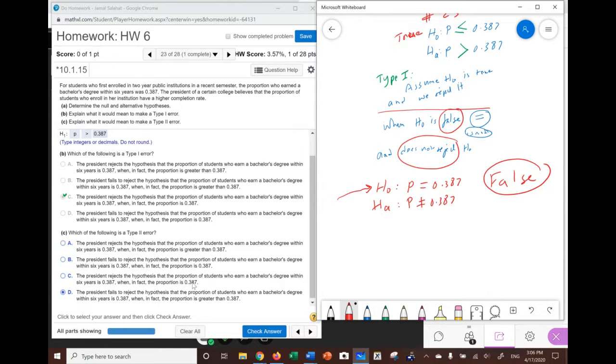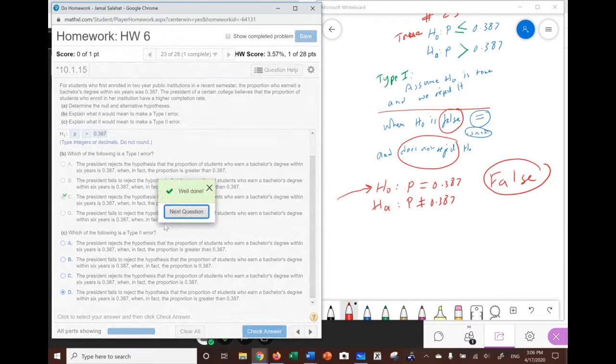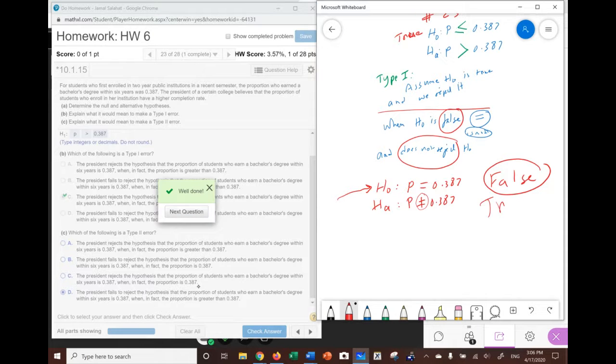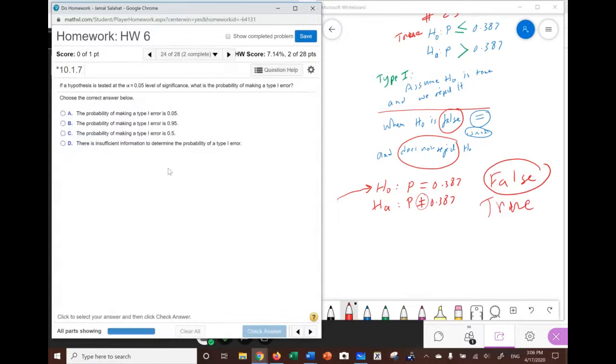The proportion is 0.3 something. We said when it's false, so we have to go with is not. So that is D. Because if it is 0.387, then it is true. We are saying it's not. So this is the true one. But the president fails to reject the top one.